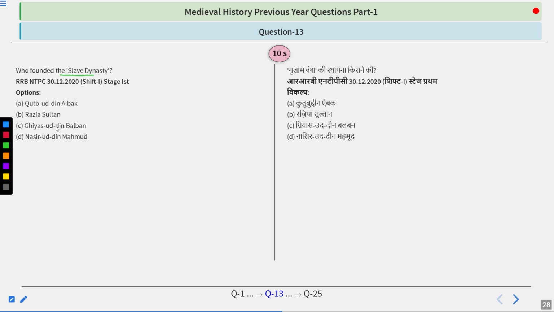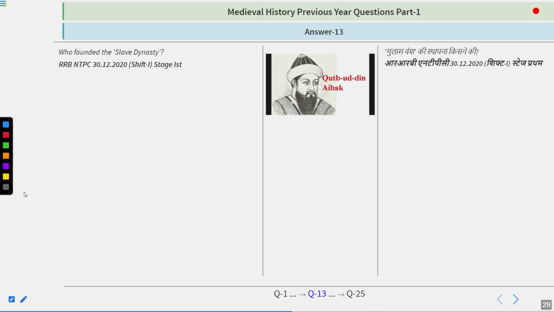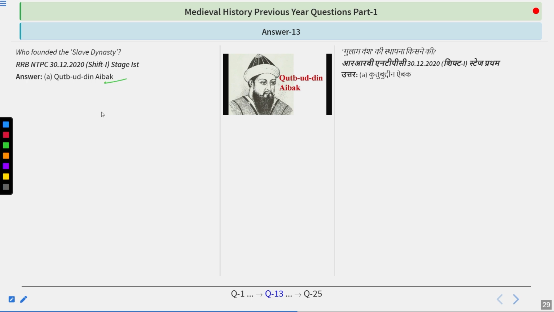Who founded the slave dynasty? Very simple question. Try to find out the answer. Options: Qutbuddin Aibak, Razia Sultan, Ghiyasuddin Balban, Nasiruddin Muhammad. And I hope the answer is quite right. The answer of this question is Qutbuddin Aibak.